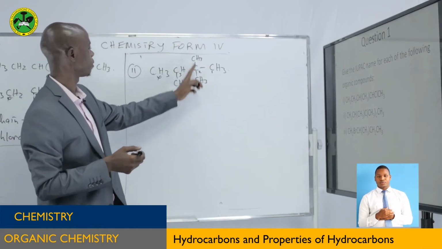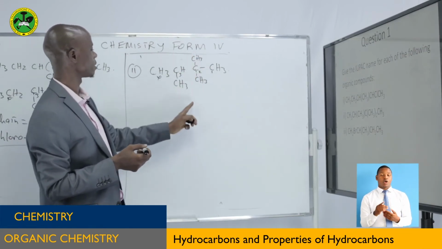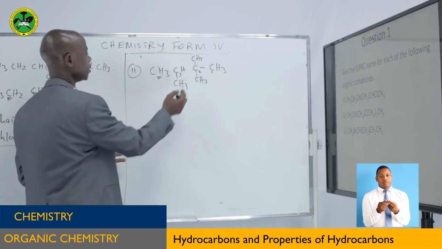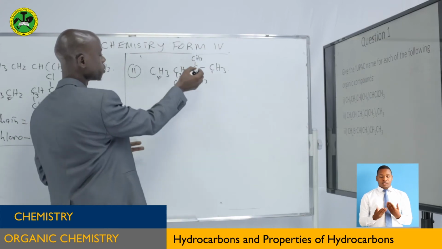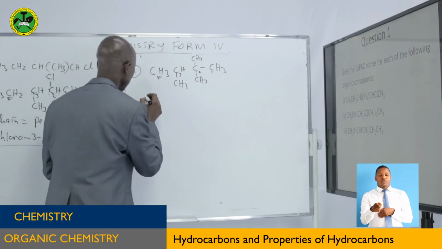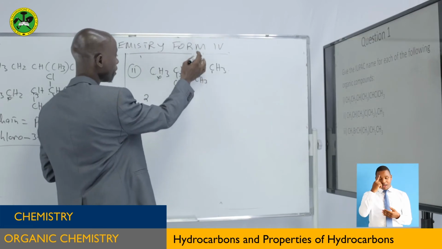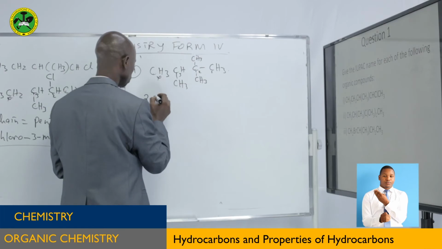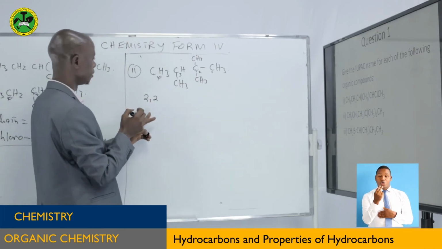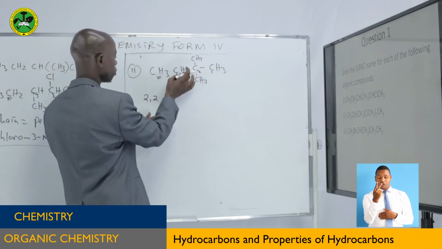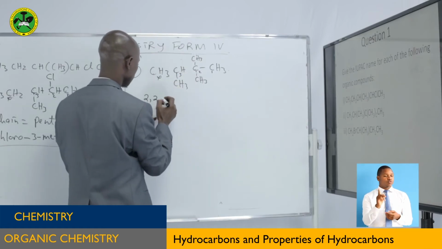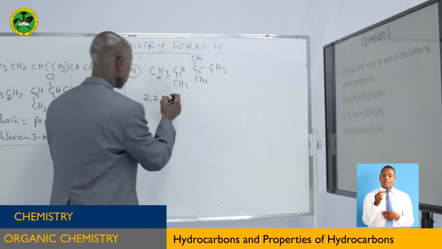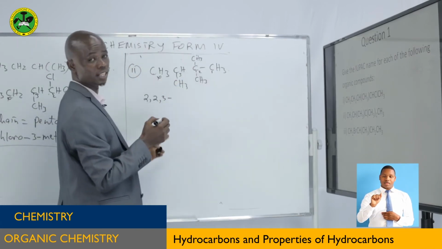So we have 3 methyl groups, which are substituents to the second carbon and to the third carbon. So you give the location of them, or the position of the carbon that they are bonded to. So you come 2. The second carbon, there are 2 methyl groups. You put comma 2. Don't put a hyphen here. You're finished with that carbon, you go to the third one, because in the third also there is a methyl group. After you have identified them all, then you put a hyphen. How many are there? There are 3.